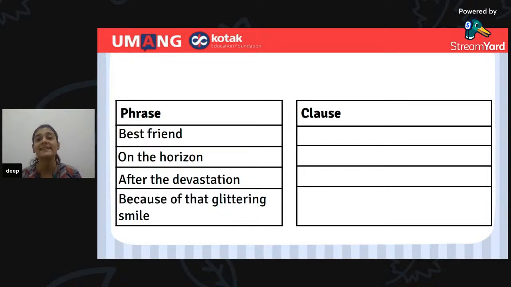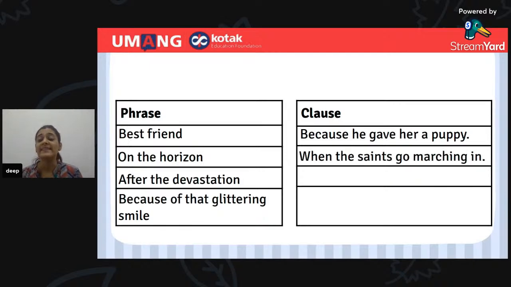Now let us look at the examples for clauses. The first example is because he gave her a puppy. The next one is when the saints go marching in. The third example is I waited for him. So from this example, can you write down in the chat box what is the subject in this sentence? I waited for him. What is the subject? Come on, quickly type it down.